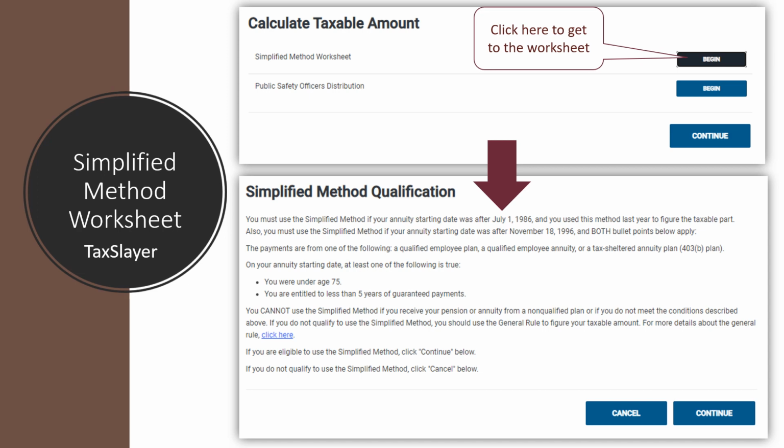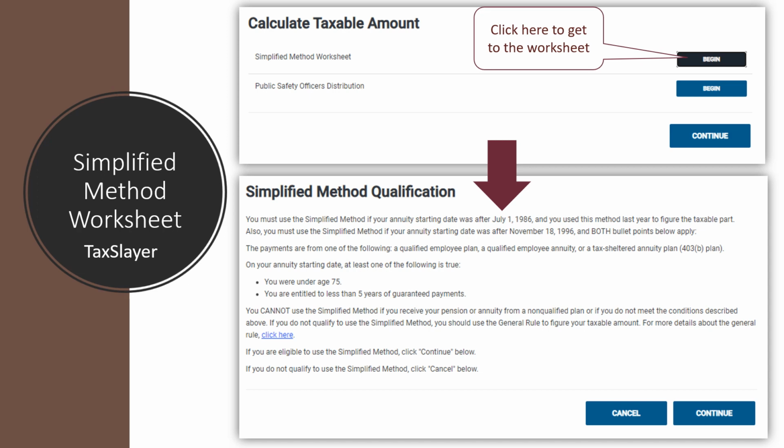Once we've clicked on the link for the simplified method worksheet, we'll have another page with a menu come up with just a couple of options. We'll calculate the taxable amount using the simplified method worksheet. There's also this public safety officer's distribution. We'll talk a little bit more about what that is in a few slides. But if we're using the simplified method, we're wanting to click on that simplified method worksheet to begin that.